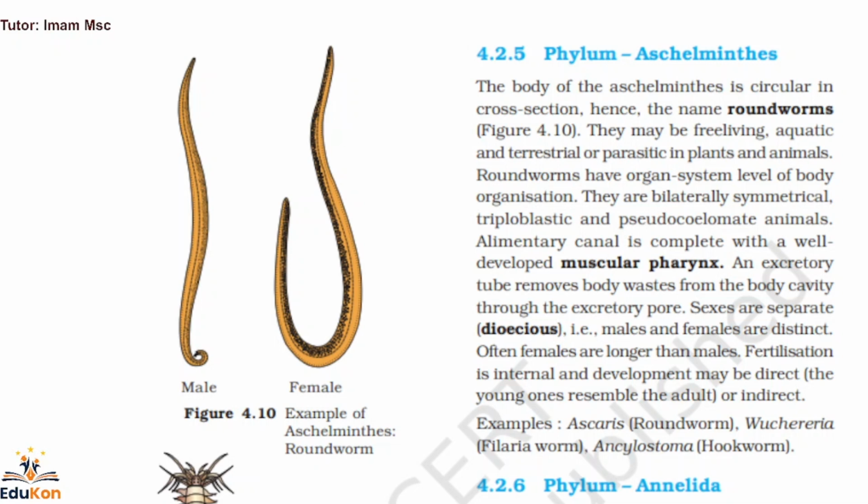Again, another type of question is, pinworm, hookworm, or filaria worm belongs to which phylum? So we have three examples here: Ascaris, Wuchereria, Ankylostoma. These are all different types of organisms which come under phylum Aschelminthes. So we need to remember the examples correctly. Then only we can identify, along with the phylum, the examples which come under that particular phylum.